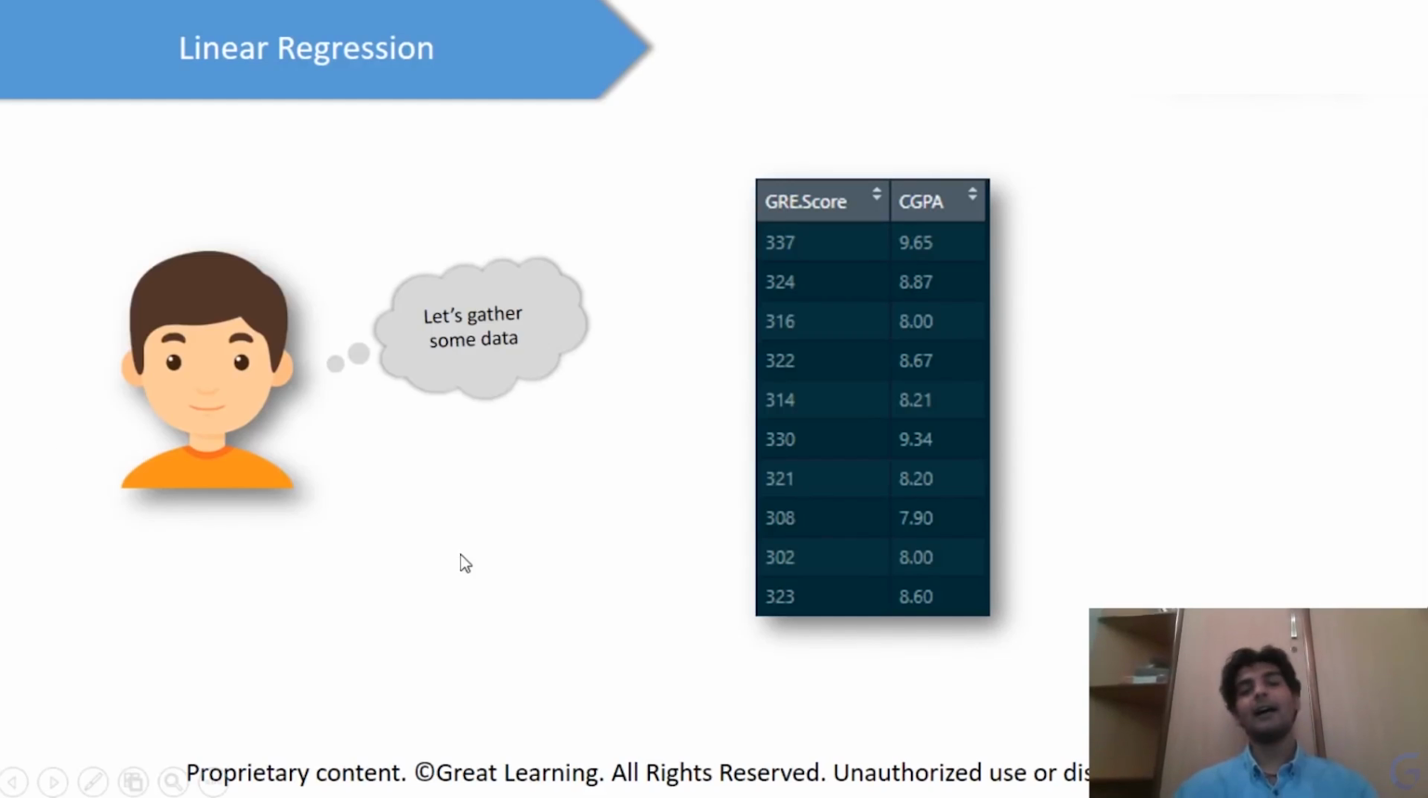So our first task would be to gather all of the data. We'll go to all of the students, ask them their GRE score, and also ask them their CGPA. Then we'll go ahead and make a table out of this. As you see, we've made a table where in one column we have all of the GRE scores of the students, and in another column we have all of the CGPAs of the students.